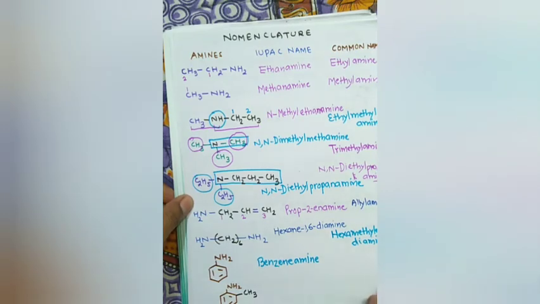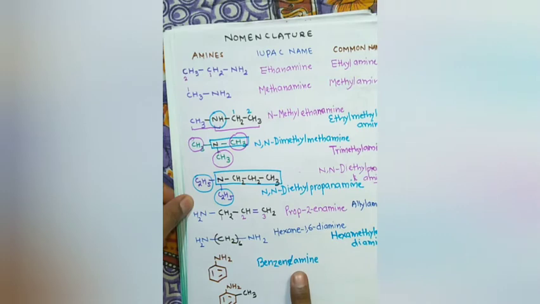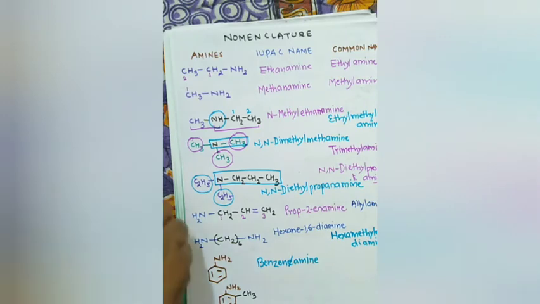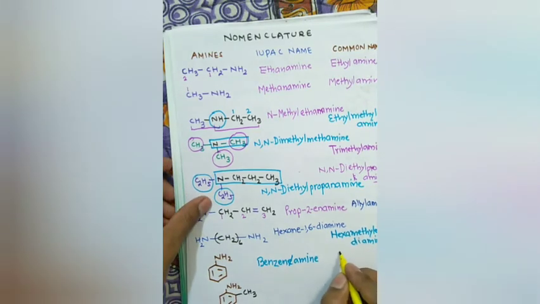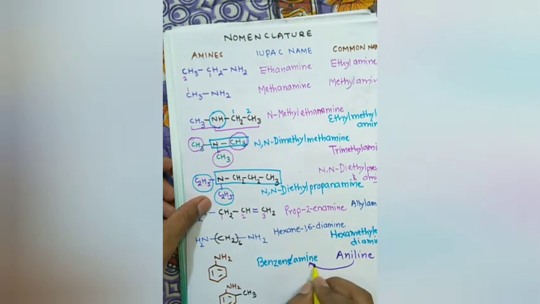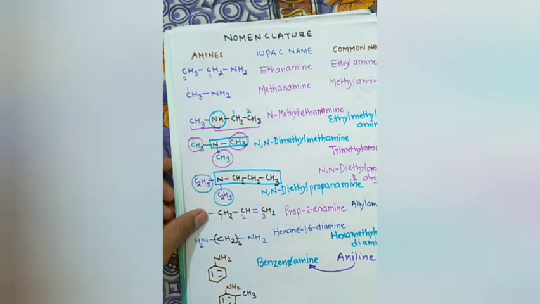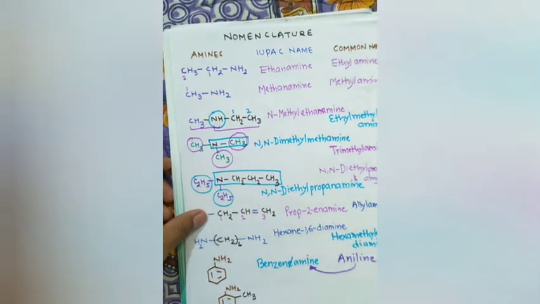Now, this E is dropped because after E, an A is coming. Two vowels cannot be there. So, E is dropped. Benzene amine. The common name is aniline. And aniline is now an accepted name, an IUPAC accepted name. So, in place of benzene amine, we can write aniline.